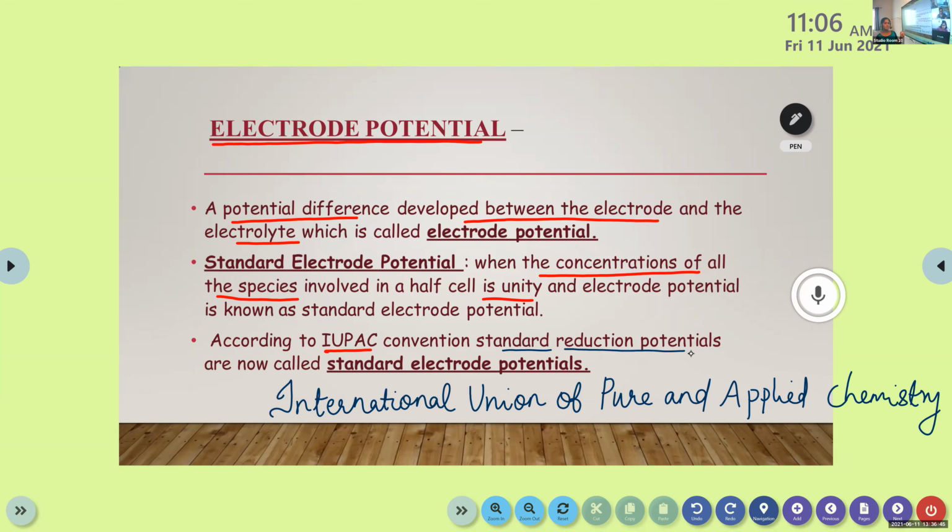Now you have to point out these two. A potential difference should be developed between the electrode and electrolyte, and it is known as electrode potential. And when the concentrations of the substances taken are unity, it is known as standard electrode potential. Is this clear for you? Do you have any doubt? Anyone?